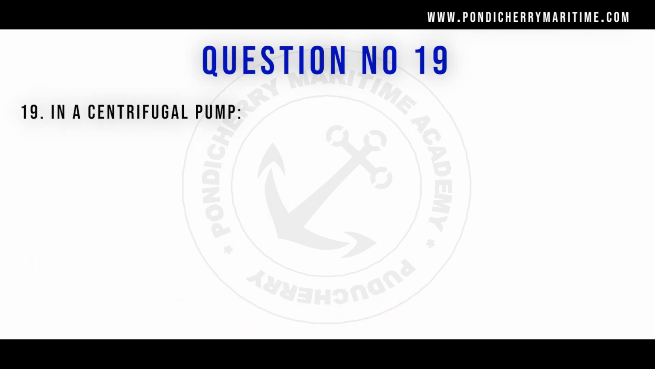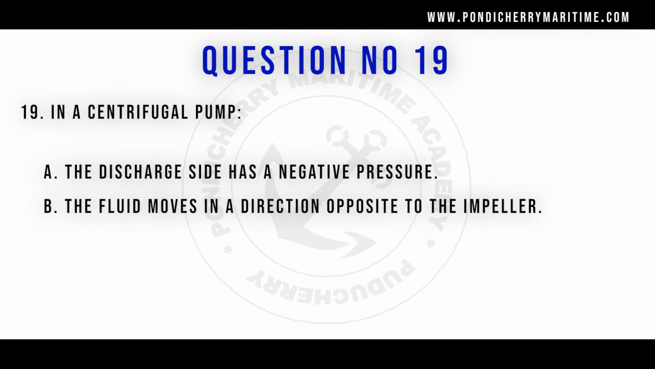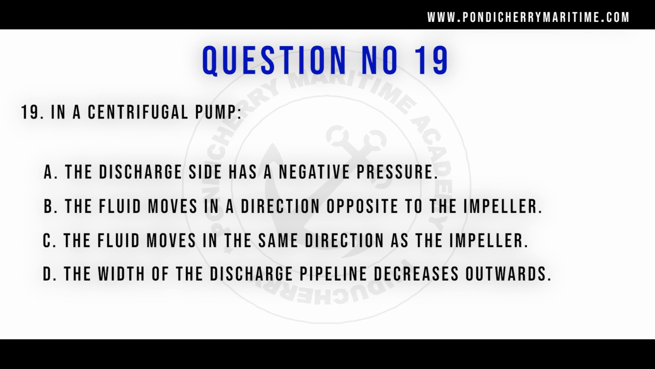Question number 19. In a centrifugal pump, option A, the discharge side has a negative pressure. B, the fluid moves in the direction opposite to the impeller. C, the fluid moves in the same direction as the impeller. Option D, the width of the discharge pipeline decreases outwards. The correct answer is option C, the fluid moves in the same direction as the impeller.